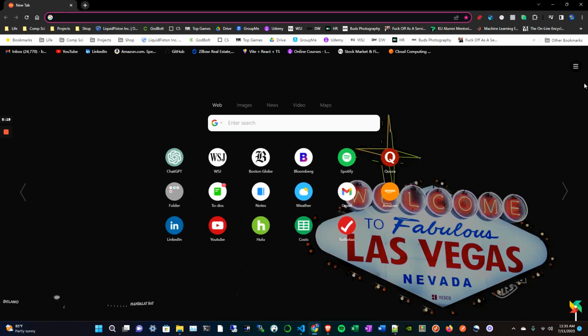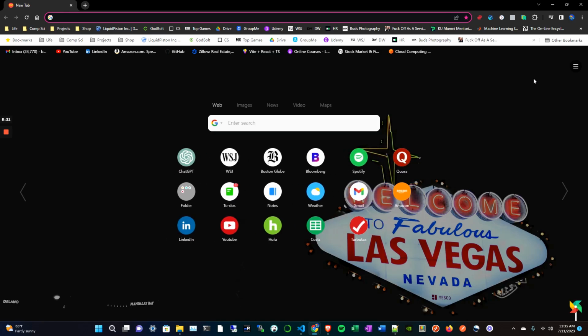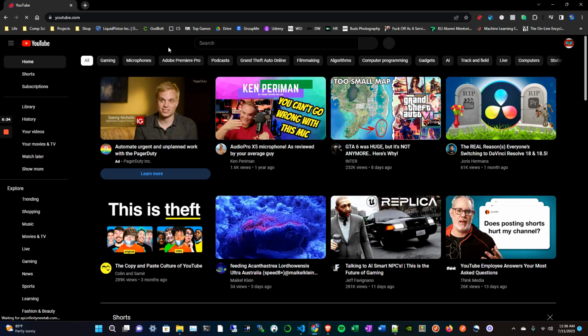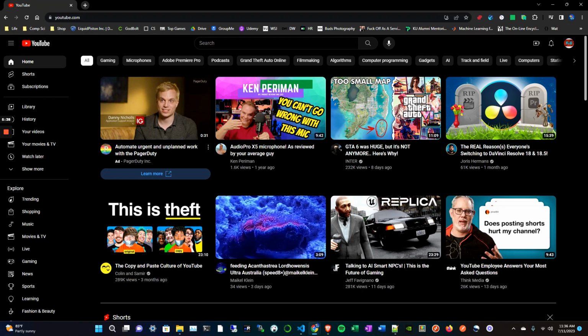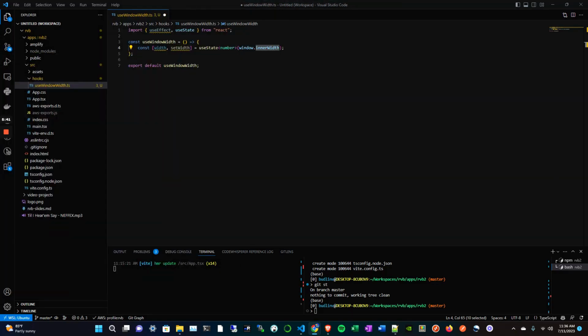Maybe if you use client width or outer width, you'll get the scroll bar as well. But inner width is what we want. In this case, it'll include everything up until the bookmarks right here. This is kind of confusing because I'm using this Chrome extension. But yeah, everything up until the bookmarks all the way to the bottom of the page, that'll be the height. So that is what this window API gets you.